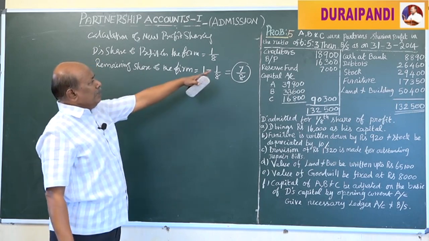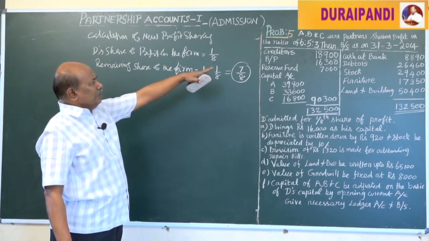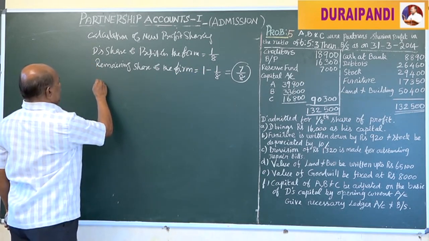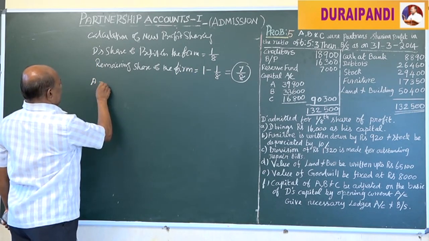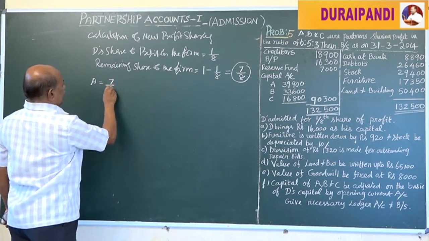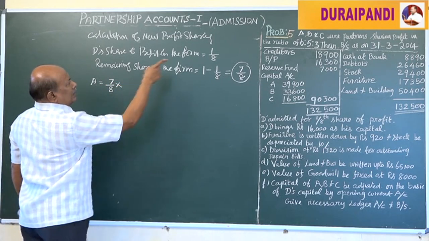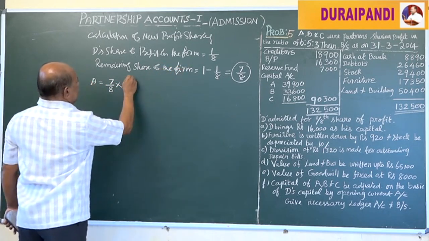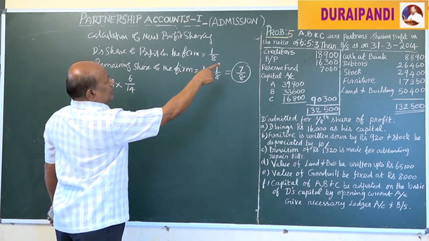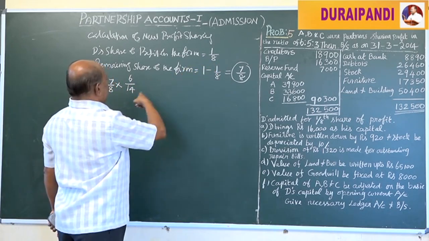It should be shared by old partners in their respective old ratio. Now we have to calculate A's new ratio. A's new ratio is equal to 7/8, the remaining share of the firm, into his share 6/14. That is 6 plus 5 plus 3, 14.